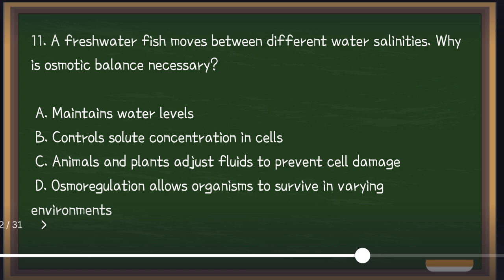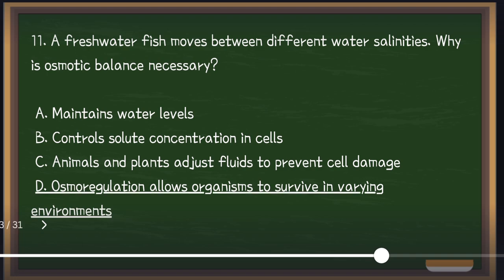11. A freshwater fish moves between different water salinities. Why is osmotic balance necessary? Is it A, maintains water levels, B, controls solute concentration in cells, C, animals and plants adjust fluids to prevent cell damage, or D, osmoregulation allows organisms to survive in varying environments?